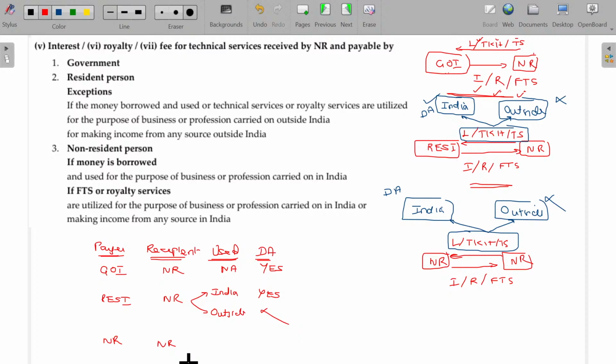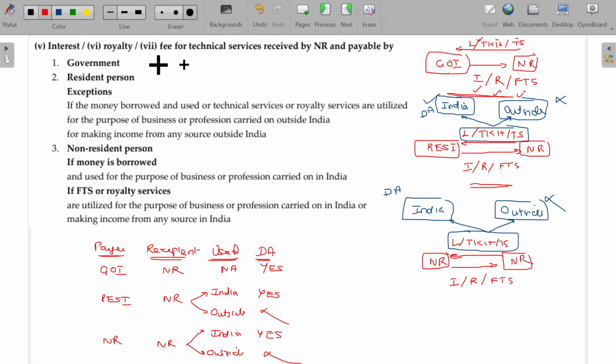But anyhow, the non-resident gets loan and technical know-how support and all from another non-resident. But if those services are used in India, then it is considered as deemed to accrue or arise in India. Automatically, it is going to be taxable. If it is outside India, it is not going to be taxable. Hope now you'll be able to understand. I have given it in such a way here.